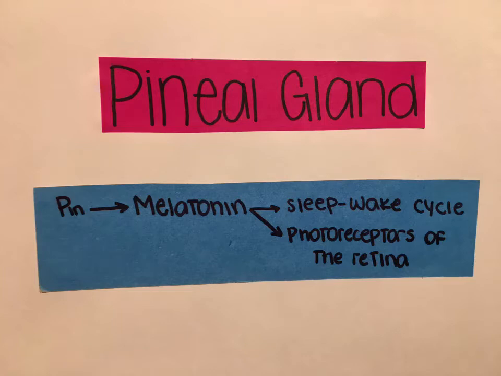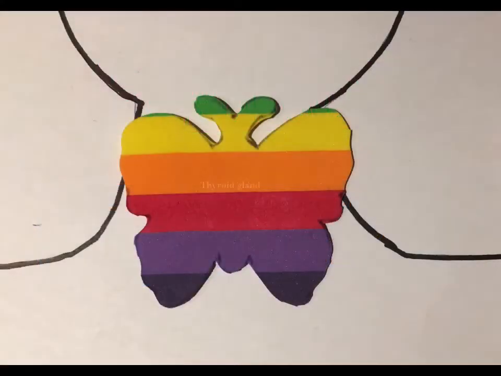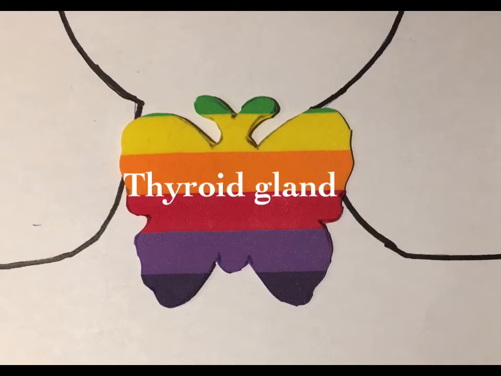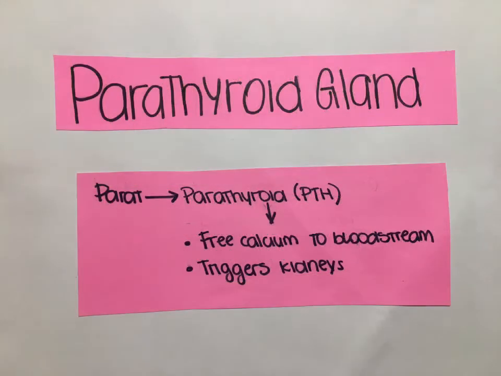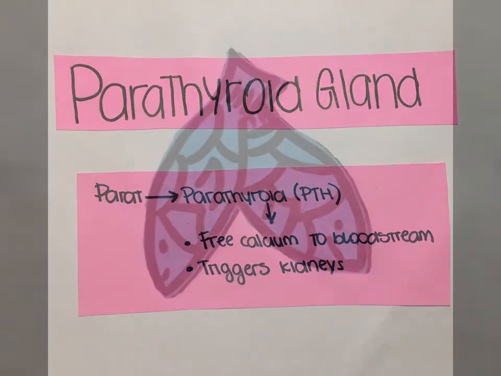In the neck, we have the thyroid gland, which produces calcitonin to control the level of calcium, triiodothyroxine, and thyroxine that controls the metabolic rate. Behind the thyroid, we have the parathyroid gland, which produces parathyroid hormone that frees calcium to the bloodstream and triggers the kidneys to return calcium to the bloodstream.